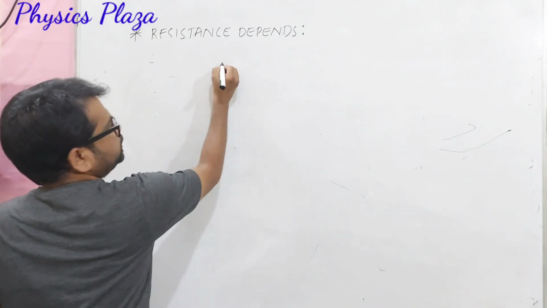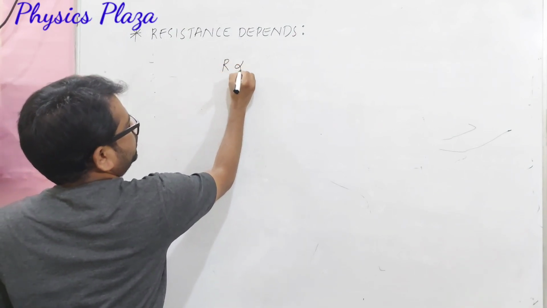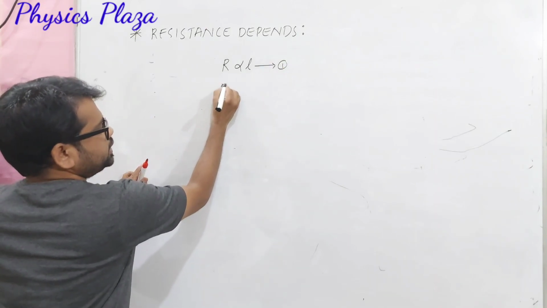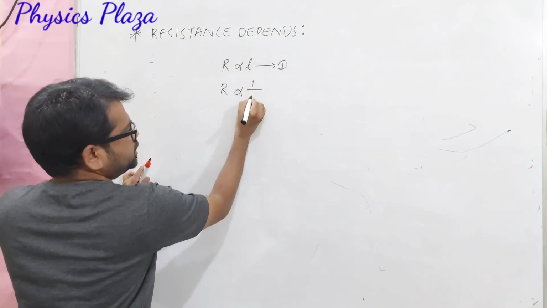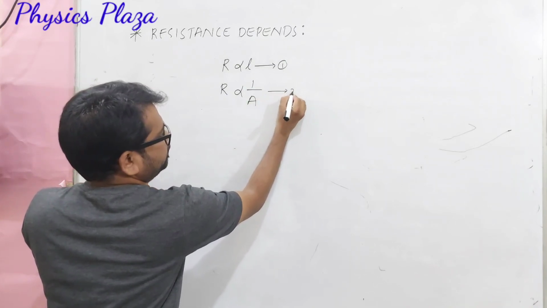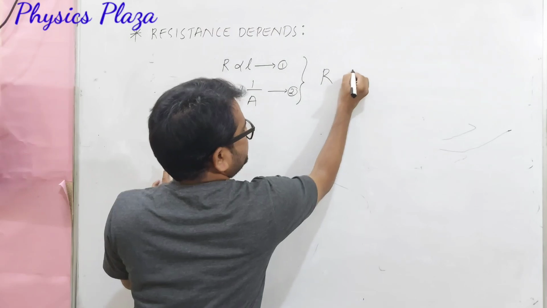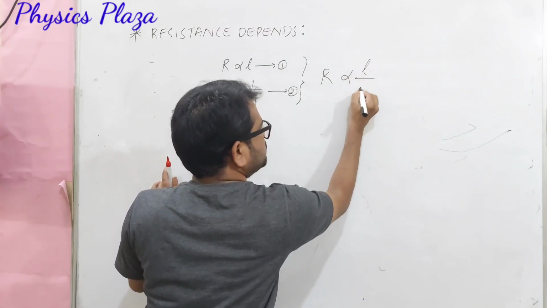Now let us conclude these things. So here R is proportional to L, let us say it is equation 1 we got. R is inversely proportional to A, the area of cross section, the second equation. Children, from these two, can we write like this, R is proportional to L by A? Of course we can write.